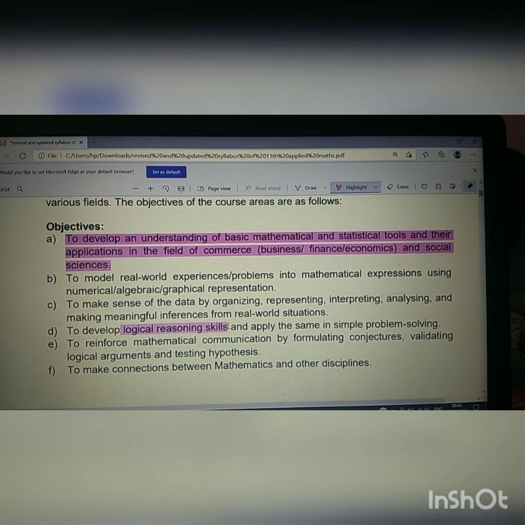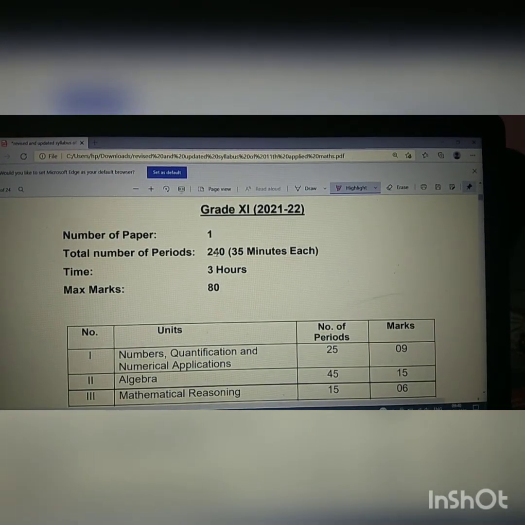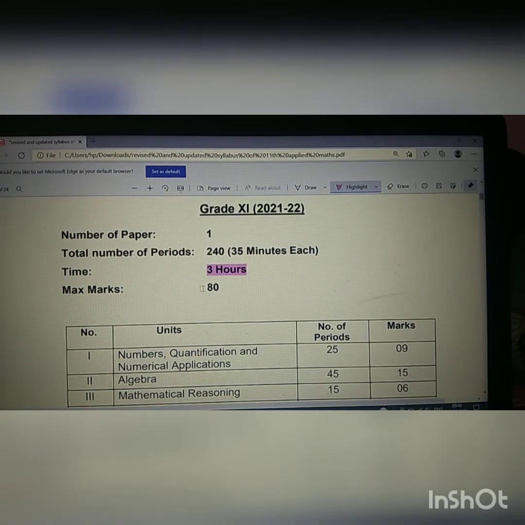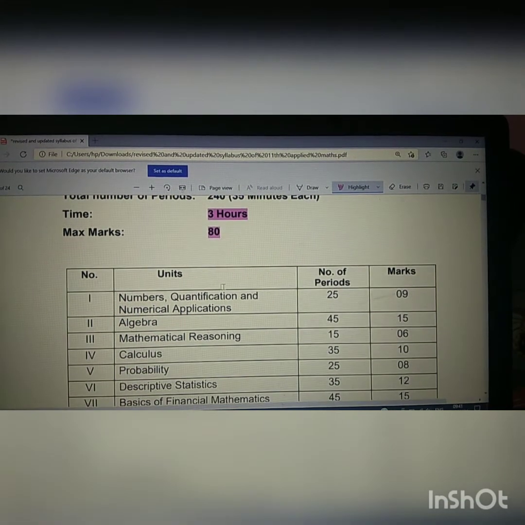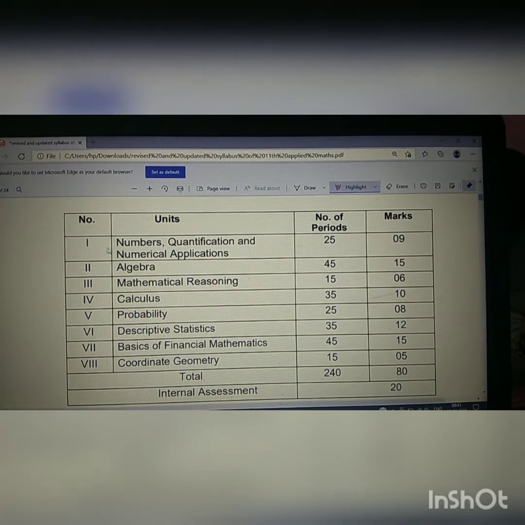Now, let us go for the syllabus. There would be a 3 hour paper carrying 80 marks, because 20 marks now rest in the hand of the school, which we call internal marks. So these 20 marks are to be given by the school. The remaining 80 marks paper comprises different units. Let us study the unit wise distribution of the syllabus. So this is the unit wise distribution.